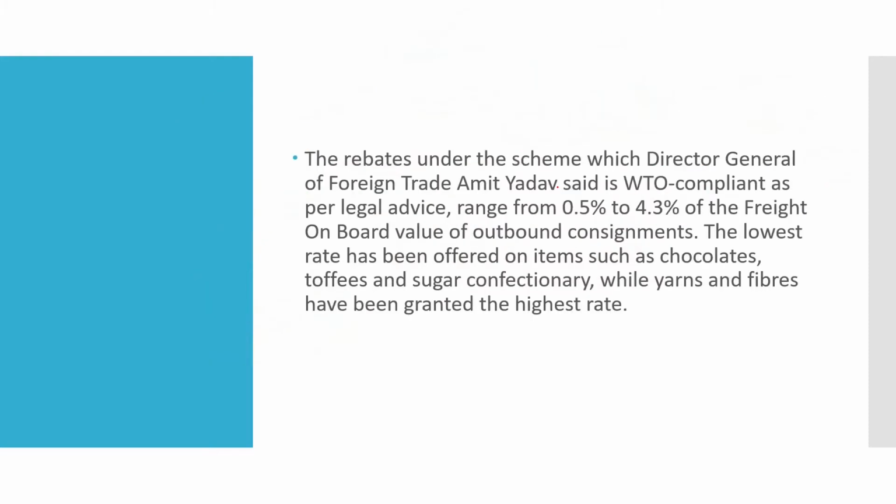Now, if you see how much rebates are given, the rebates under the scheme, as per the legal advice and in compliance with the WTO, will range from 0.5% to 4.3% on the freight on board value. The items on which the rate will be very low are such as chocolates, toffees, sugar, confectionery. The yarns and fibers have been granted the highest rate. From lowest to highest, these food items have low rates, and yarns and fibers are granted the highest rate.